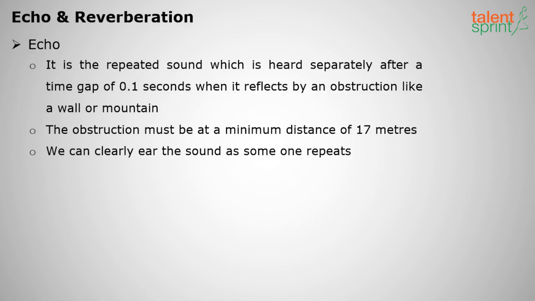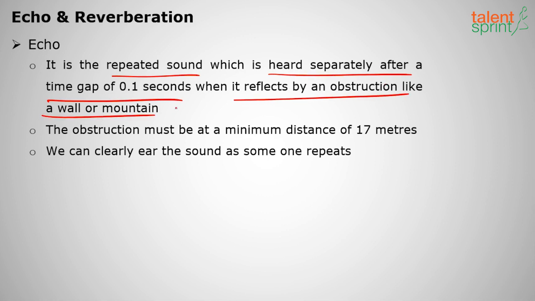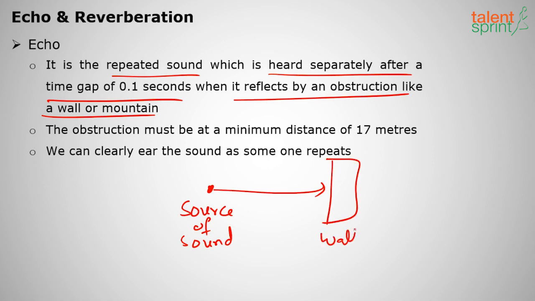So first we shall see what is an echo. Echo means it is a repeated sound which is heard separately after a time gap of 0.1 seconds when it is reflected by an obstruction or a mountain. Suppose this is a source of sound, making a sound. It travels to a distance where there is an obstruction, suppose a wall or mountain. After hitting this wall, the sound will return back.